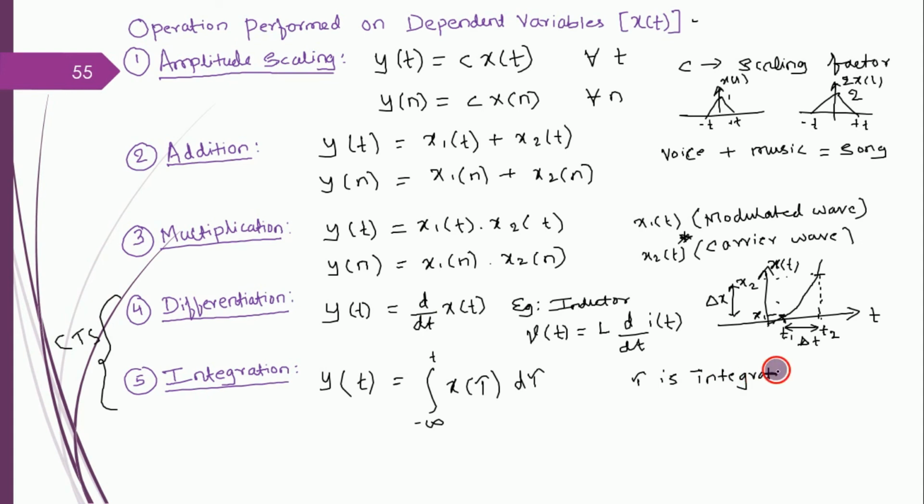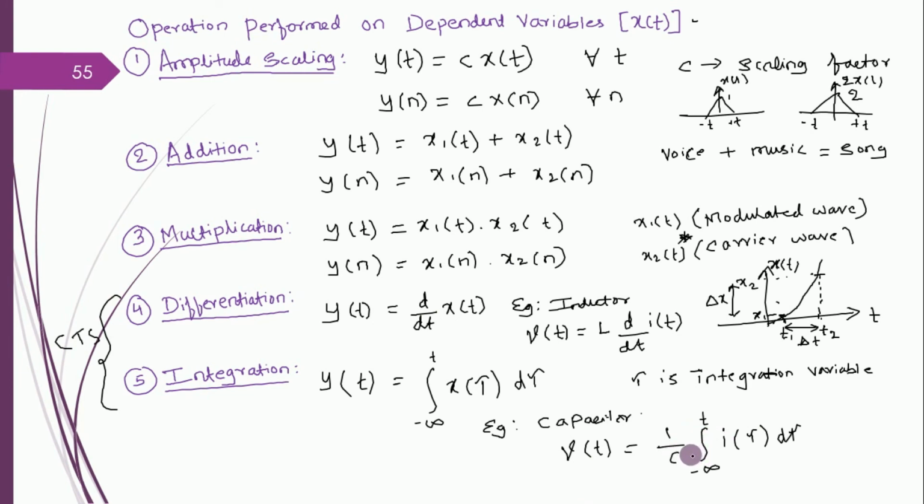Okay, so here I quote an example. Take a capacitor. So how to find the capacitor's voltage? The capacitor's voltage is found by the formula 1 by C integration from minus infinity till t of i of tau d tau. So this is the meaning of the integration.